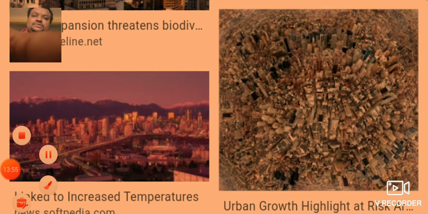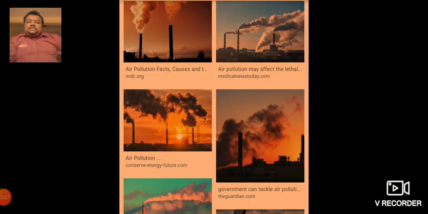See, the next one is atmospheric pollution. You have seen when you visit the city areas, the areas are very polluted because of heavy vehicles. Understood?